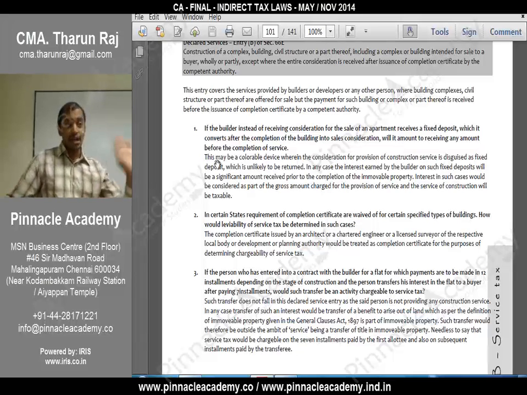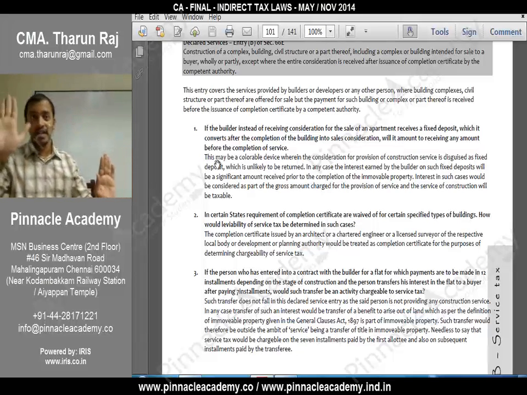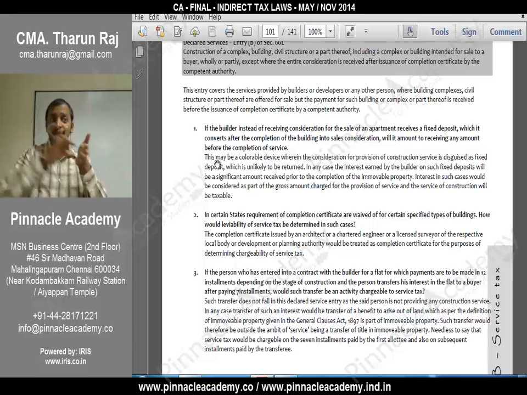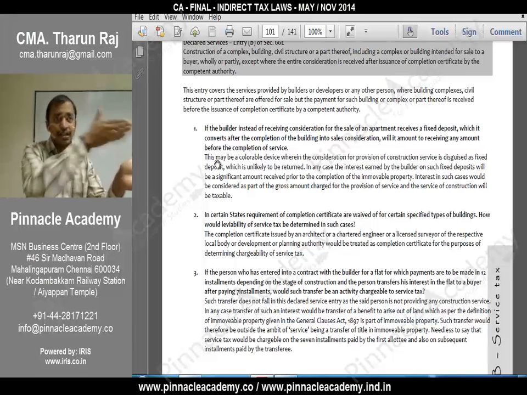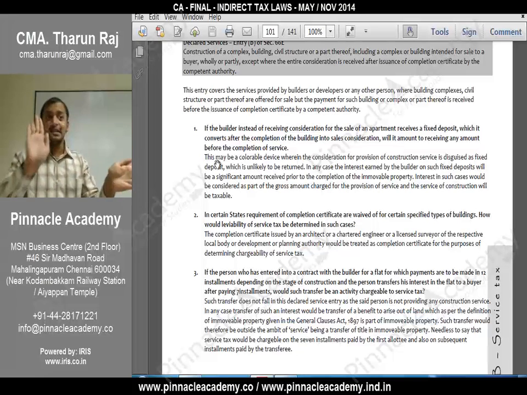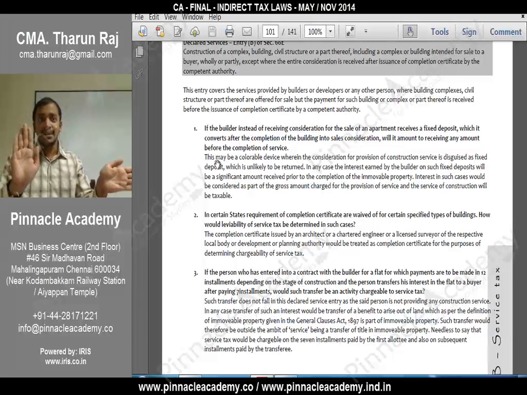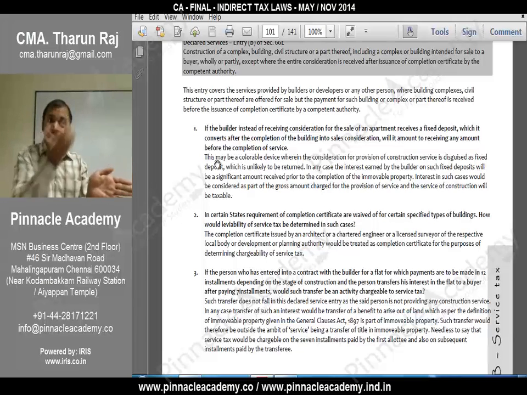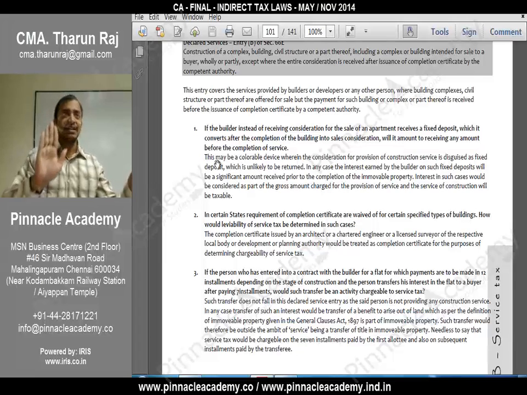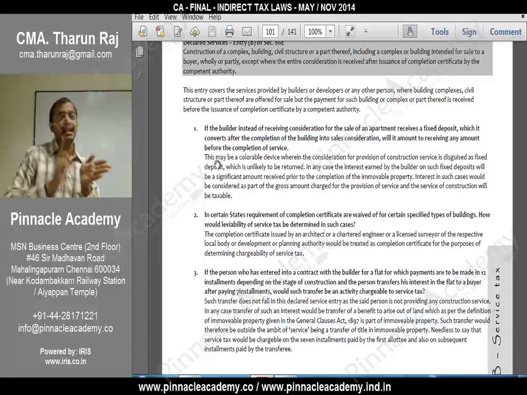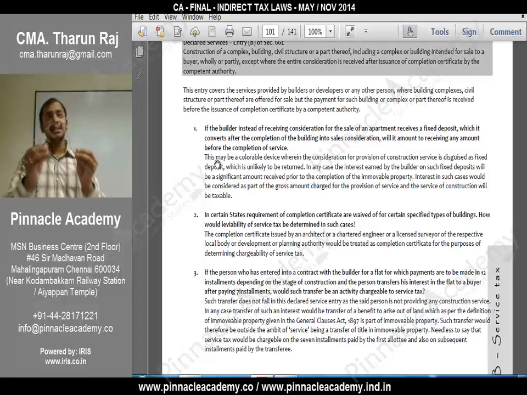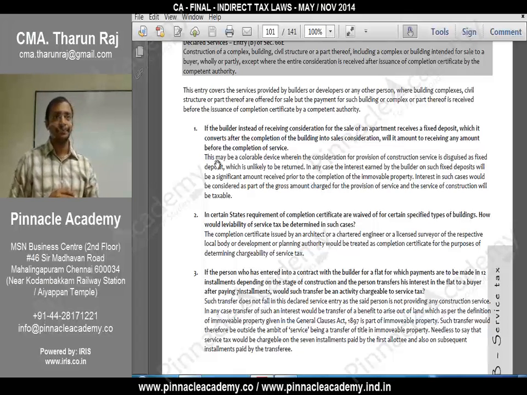So you have to prove, sir, no sir, see the amount received date. The amount has been credited into my bank account on this date, and this is the date of the completion certificate. So the amount got credited only after issuance of the completion certificate. Okay, so the consideration is received after the completion certificate. So please disallow that for the purpose of levy of service tax. Got it? So you have to prove that.